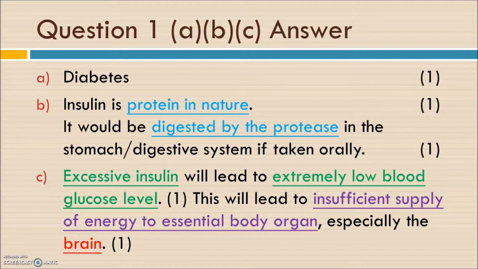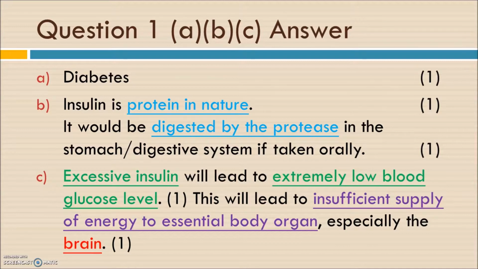Because insulin is protein in nature. That means insulin is made up of proteins. So if we ingest it, I mean eat it, it will be digested by the stomach. So that's why we should inject it directly into the bloodstream. It's just like the pancreas secreting the insulin and going to the bloodstream directly.